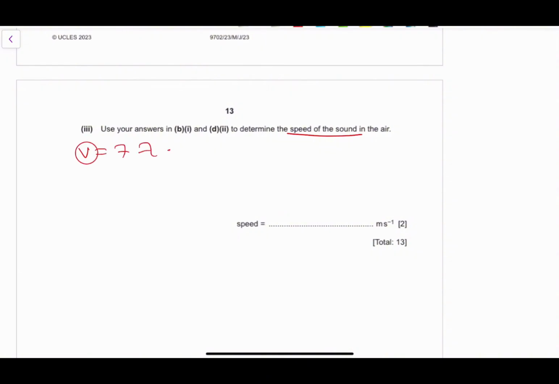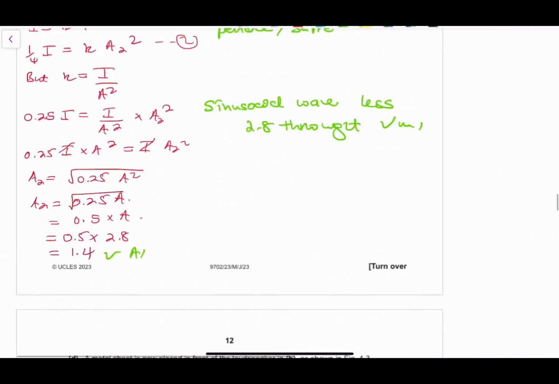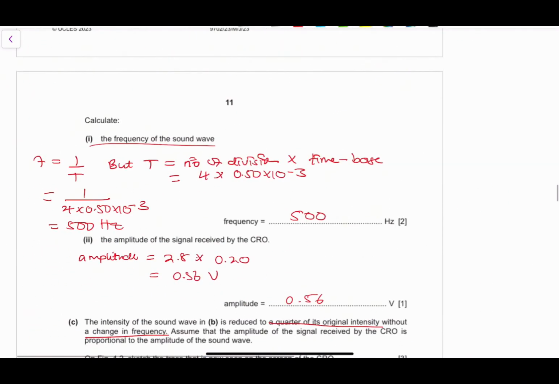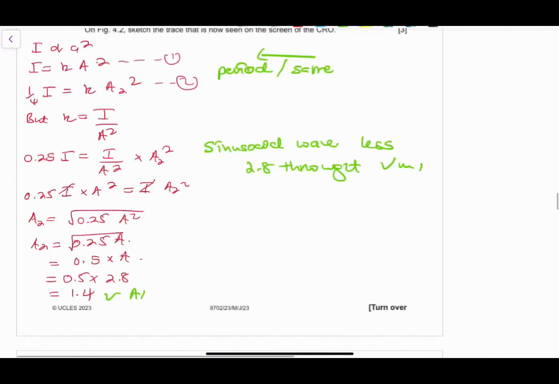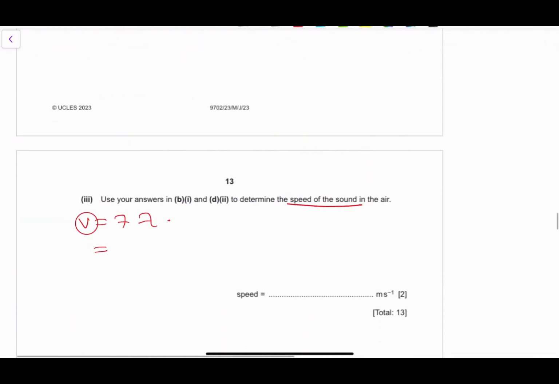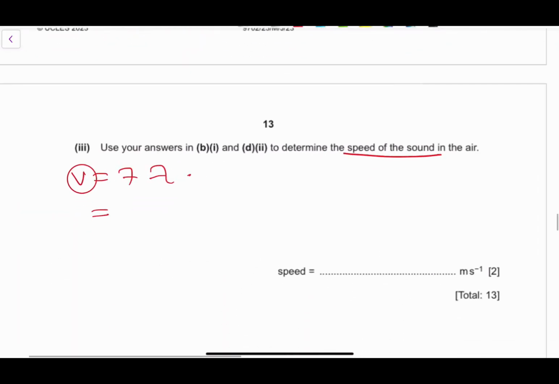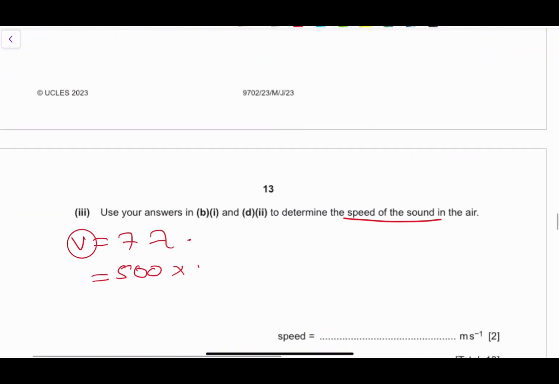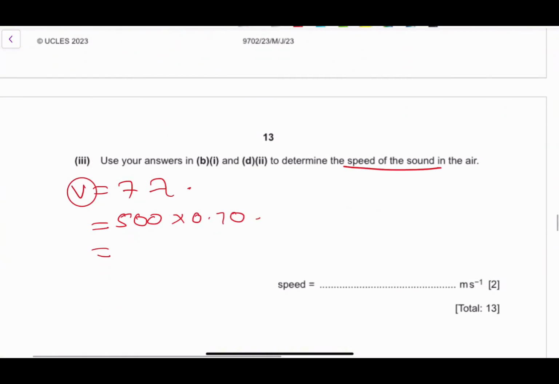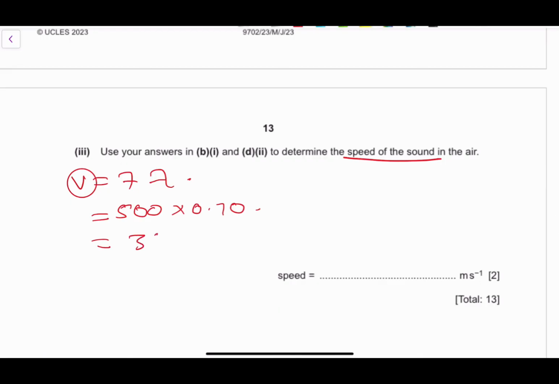So the value of our v will be equivalent to our frequency, which we calculated in the initial question and got an answer of 500. So we go with that answer of 500 and multiply by the lambda that we've calculated, which is 0.70, and that gives us an answer of 350. Okay, so what are they looking for, guys?